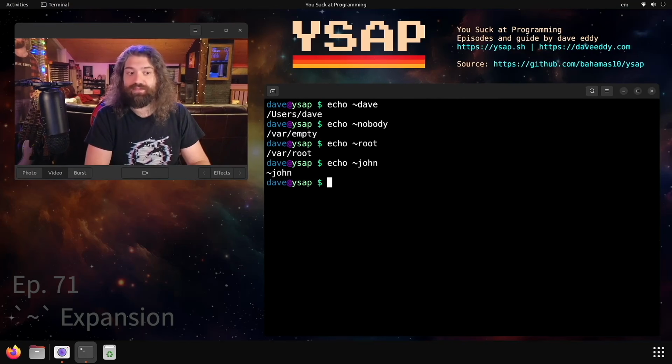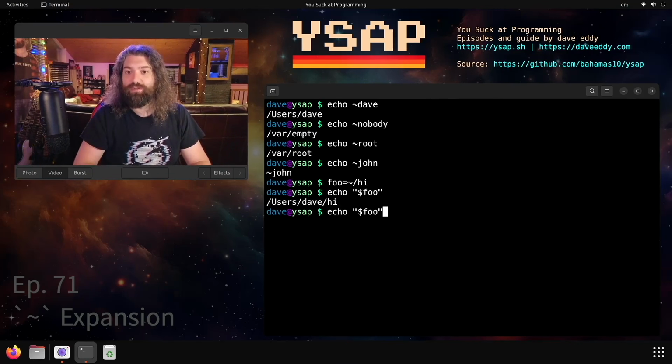We can also use this in variable declaration because bash says we're allowed to use it at the beginning of a variable. If we have this like hi, and then we echo $foo, we can see that it has my home directory in there, but only at the beginning of a variable. If I have hi/tilde, we just get the literal tilde character. Bash is a little bit weird about this. Not weird, it's actually well defined.